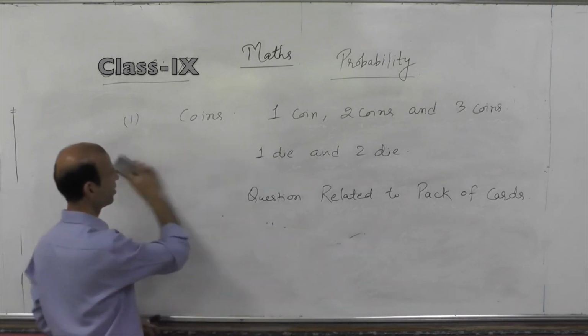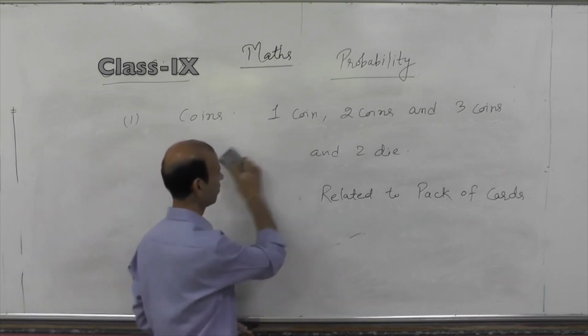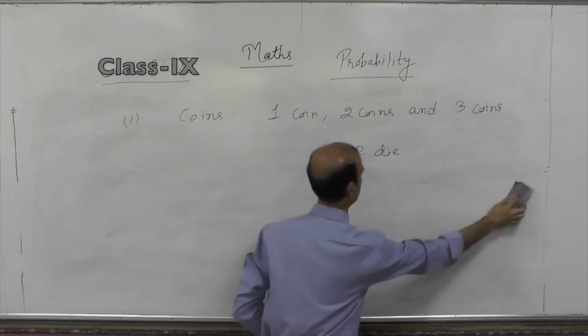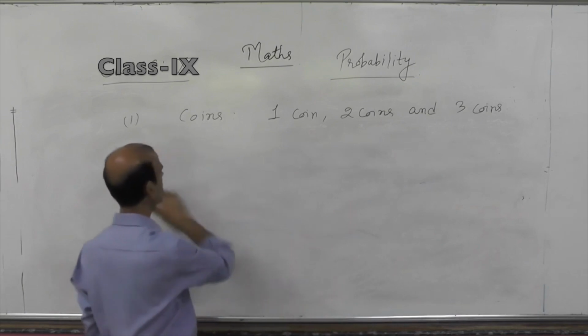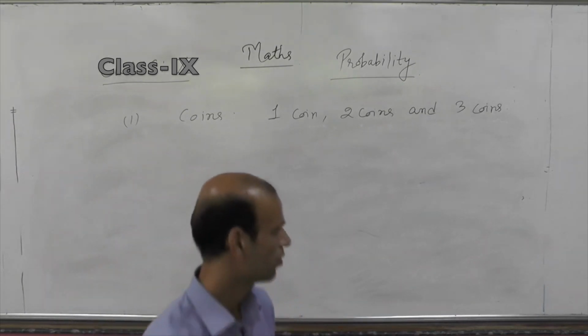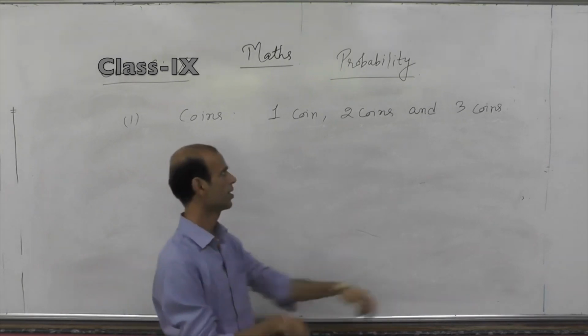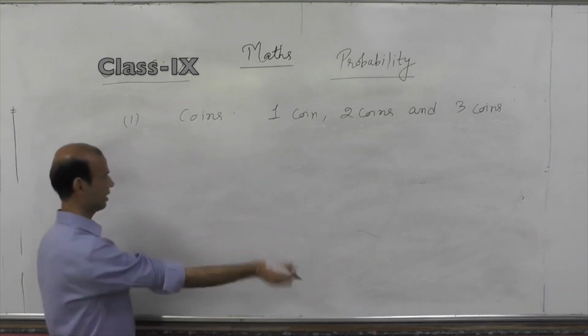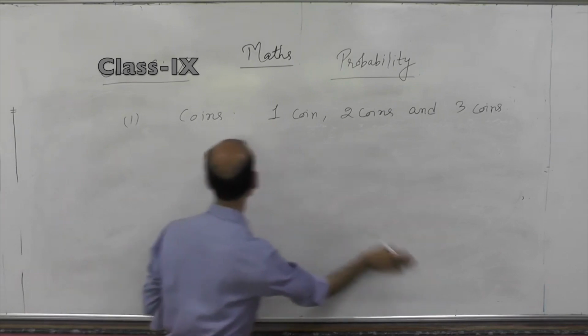So I will discuss each type of question one by one. First we will discuss the coins. Before going to coins, I want to explain a simple term.